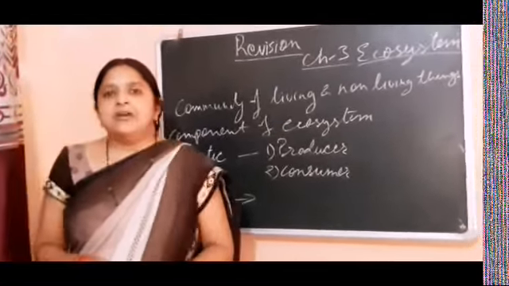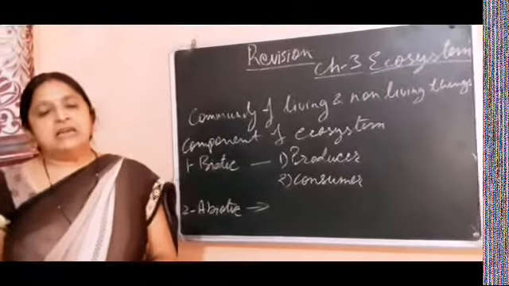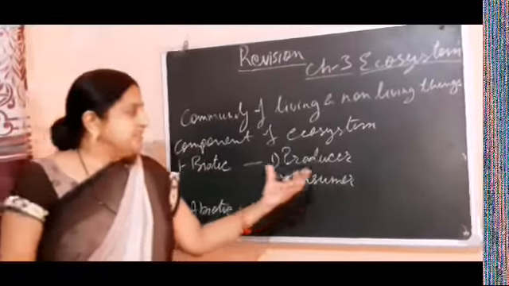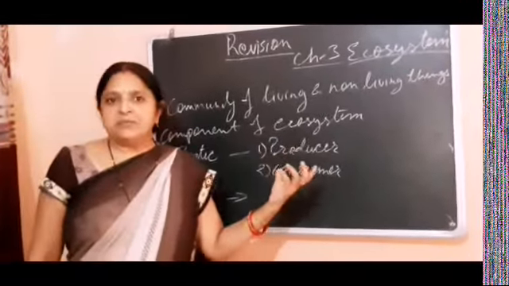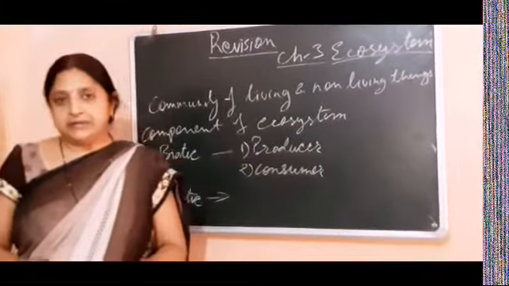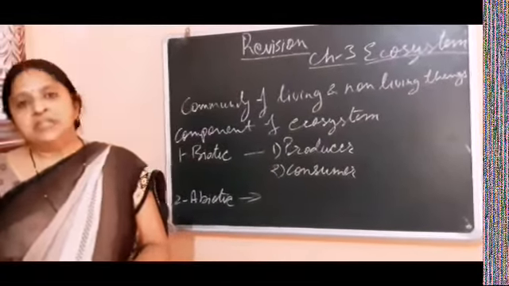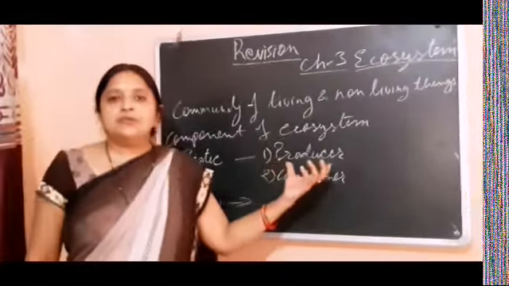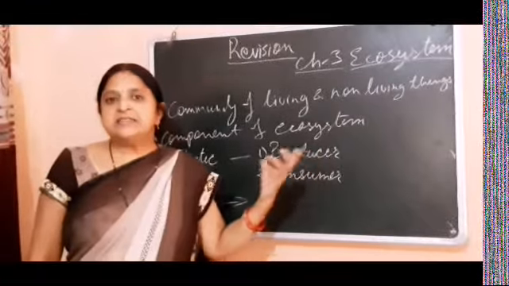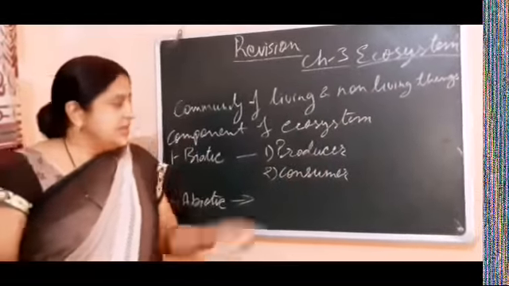Now producers are all the green world found on this earth, meaning green plants, and some green bacteria and phytoplankton found in the aquatic region. These are the producers. They have chlorophyll so they are green in color, and because of the presence of green chlorophyll they are able to make food. Hence they are called autotrophs. They link